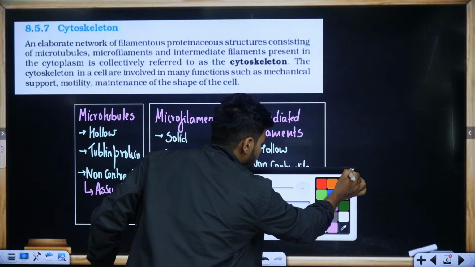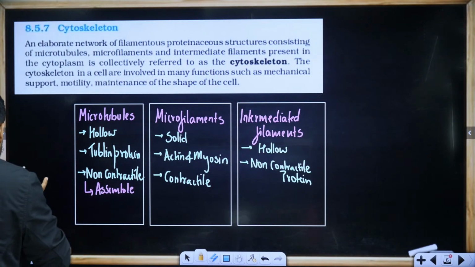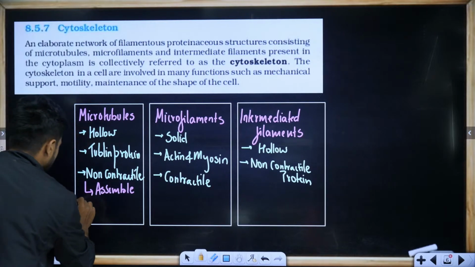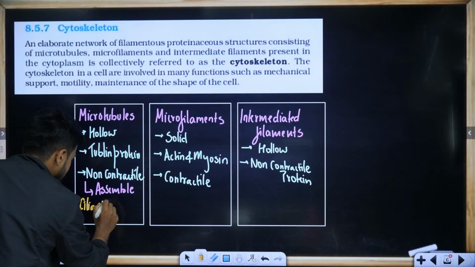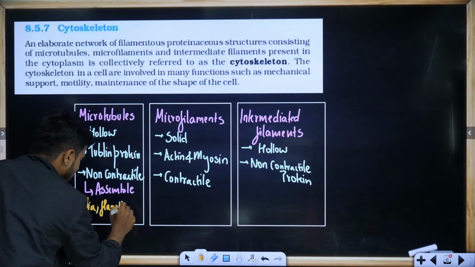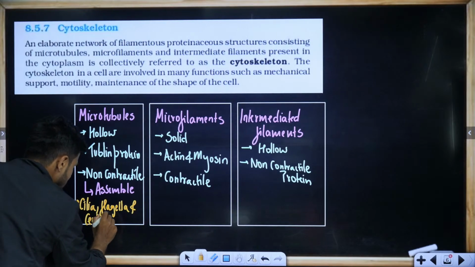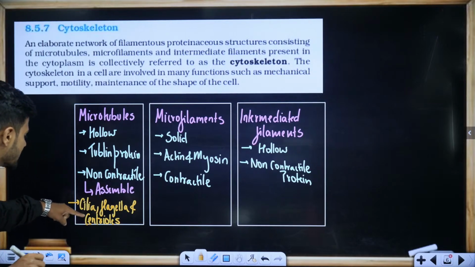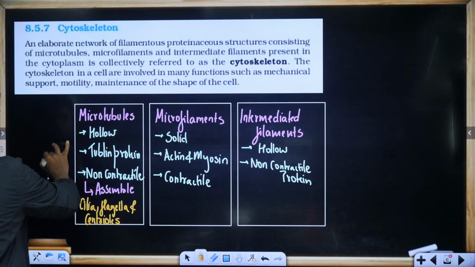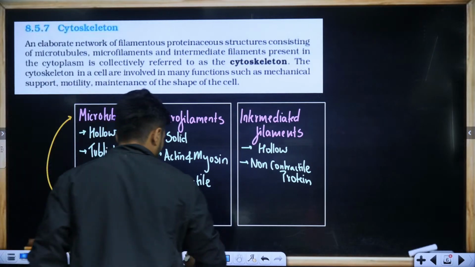The best example of microtubules, which you'll be studying in your chapter also, is cilia and flagella, and centrioles as well. Cilia, flagella and centrioles are made up of microtubules. Clear everyone? They are made up of microtubules.